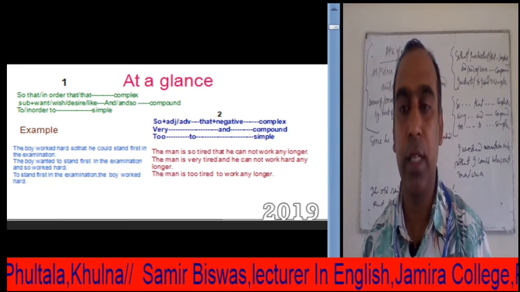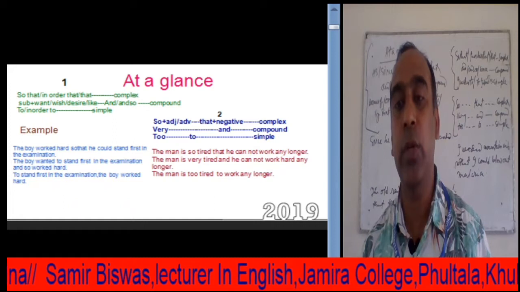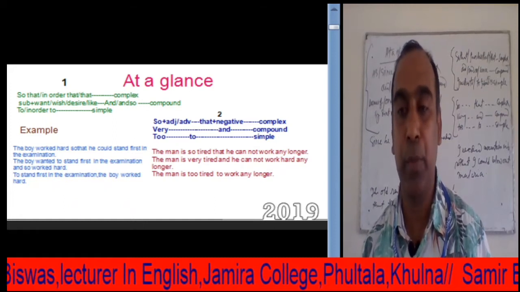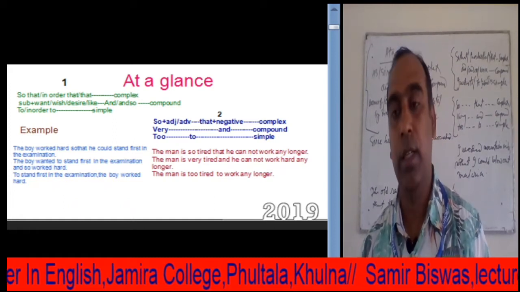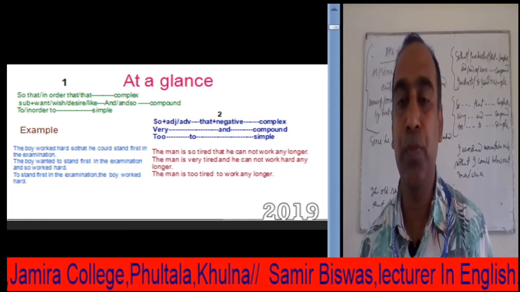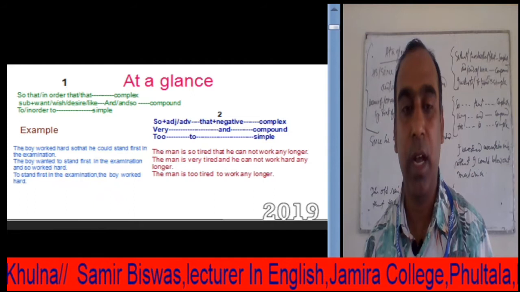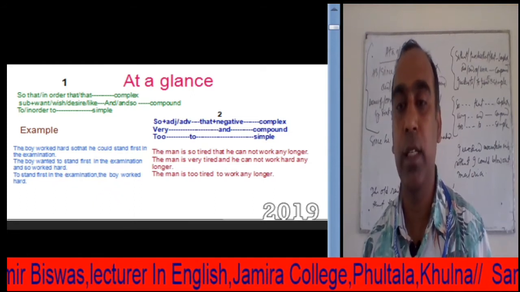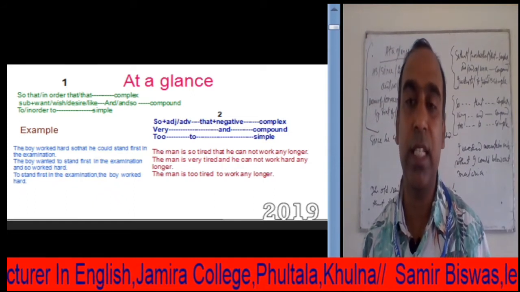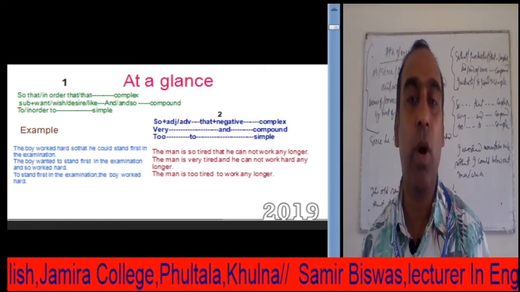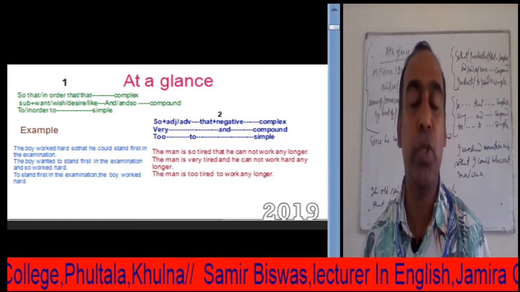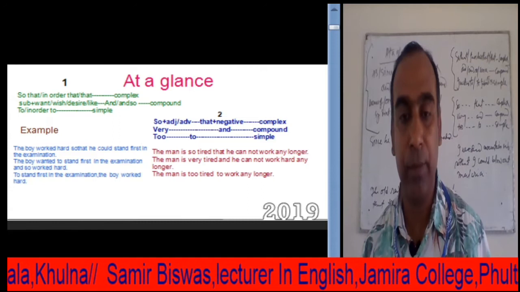Dear students, now I am to take you to my blackboard. Please go to the blackboard and watch minutely how it is possible to make these changes from simple to complex or compound, or from compound to complex or simple.